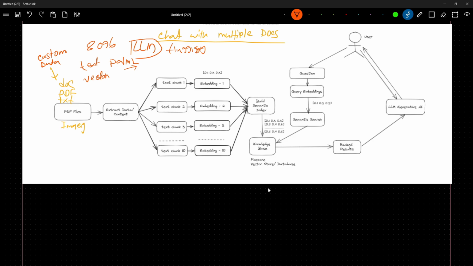But here I'm not going to use any kind of vector DB. I'm going to use the default knowledge base provided by LlamaIndex. It will store your vectors locally. I'll show you how to do it. You can also connect with a vector DB, that can also be done.